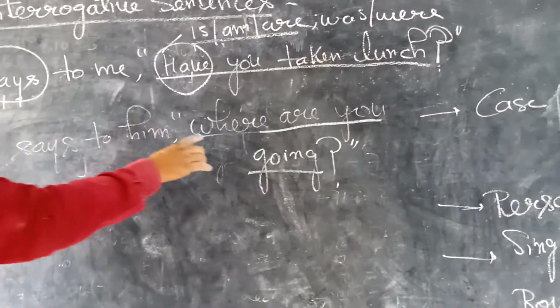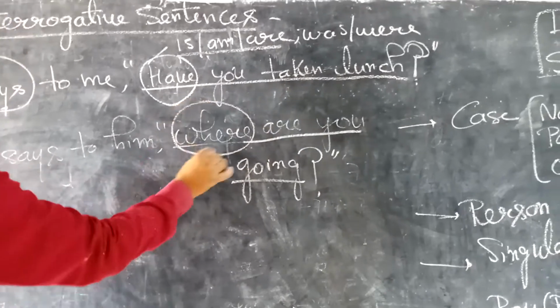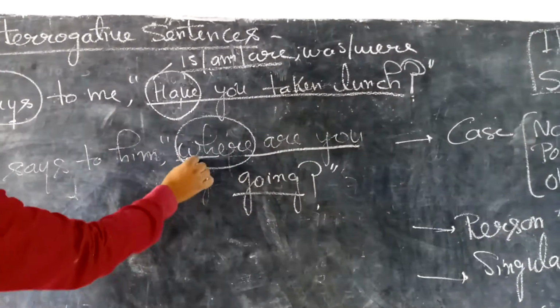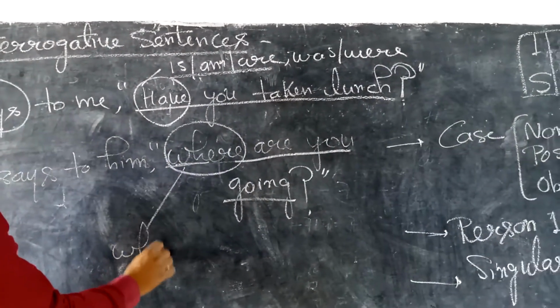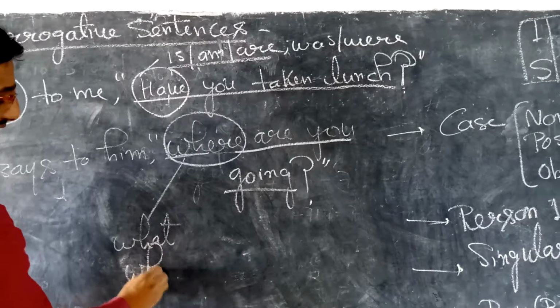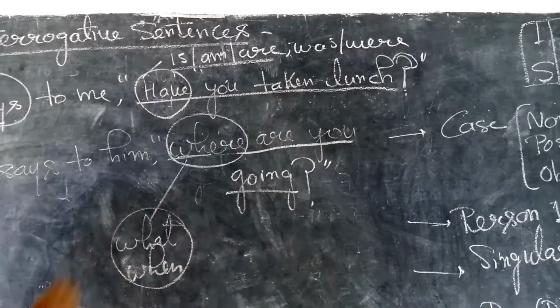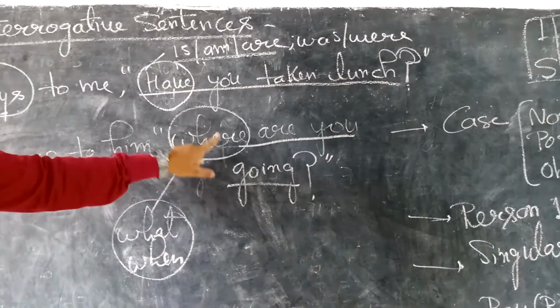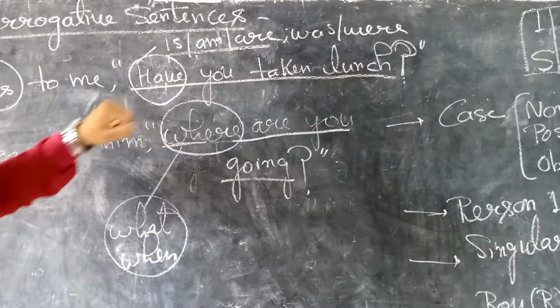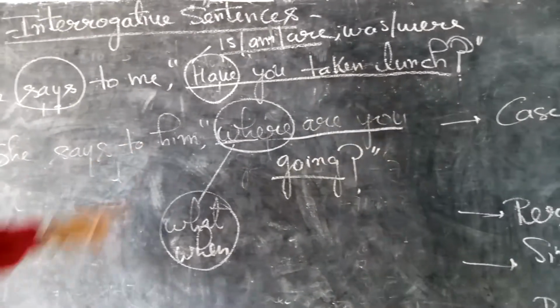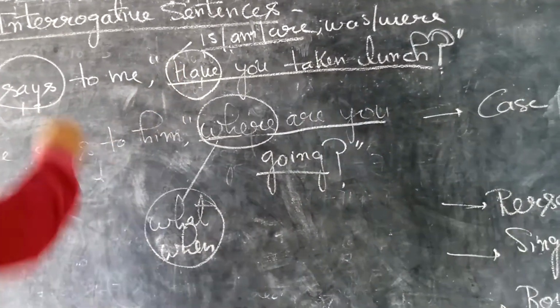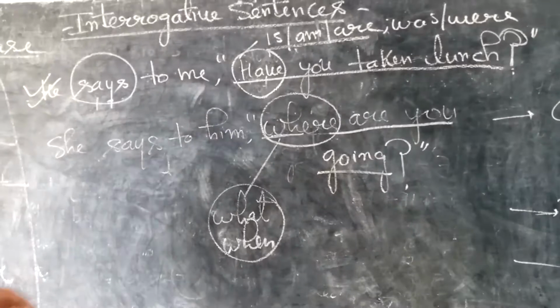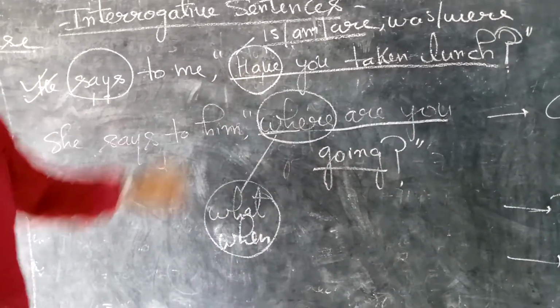If the sentence on the other hand begins with a WH family word like where, what, when, any WH family word, then these sentences fall in the second category, those which start with WH family words. Now in this video, students, I will let you know only the types of sentences that begin with helping verbs.